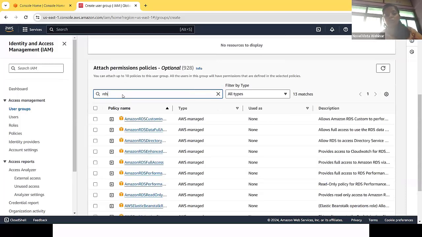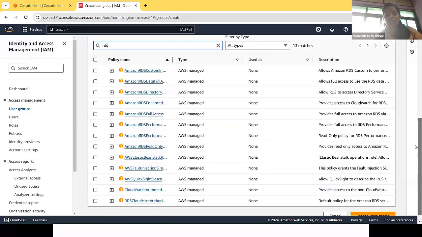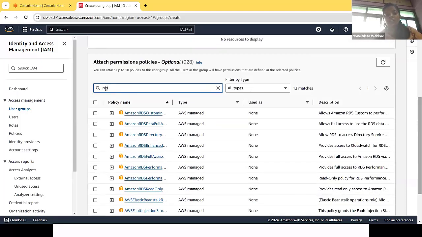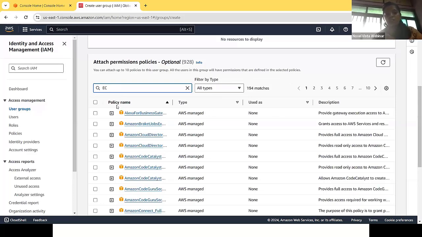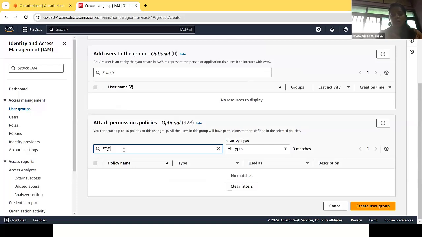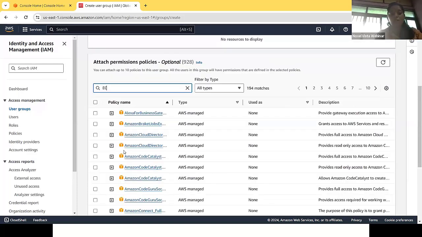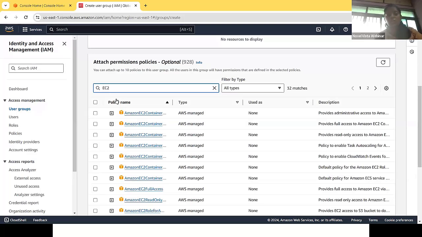Let's say for developers, I want to give RDS related access. RDS is a database related service. Developers are working on databases, right? Or developers are working on coding kinds of things, Ubuntu coding or some other coding. So I need to give the access as per their job functionality.